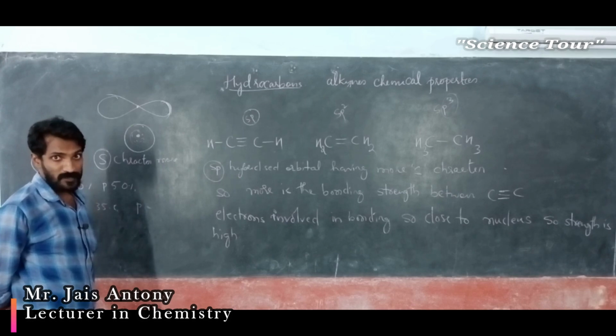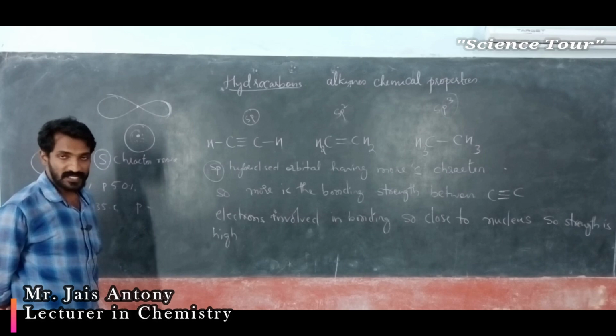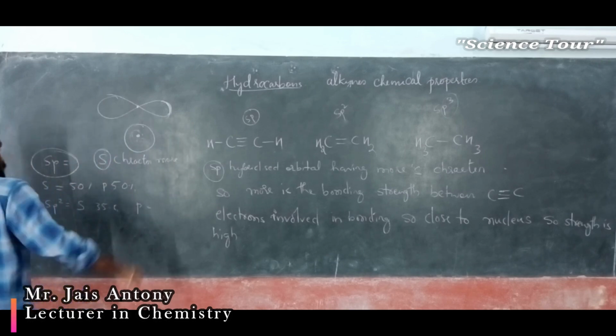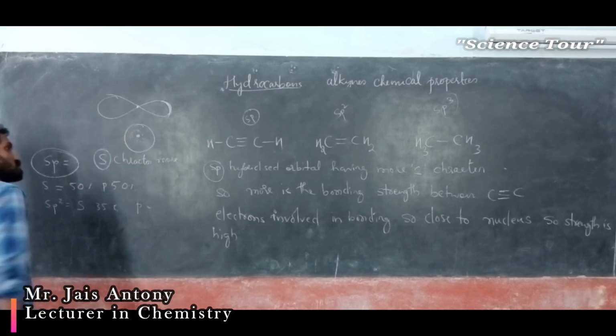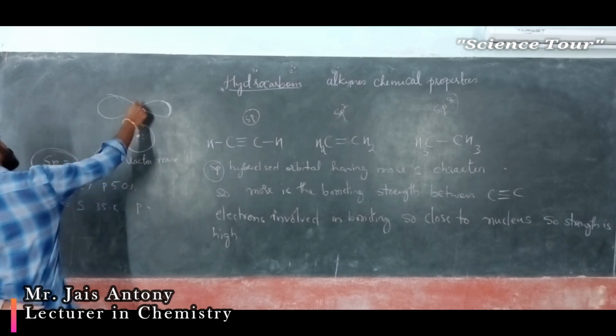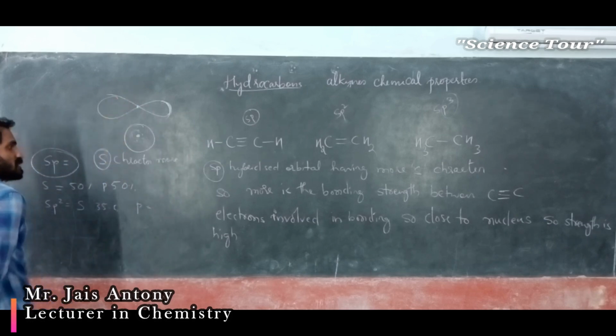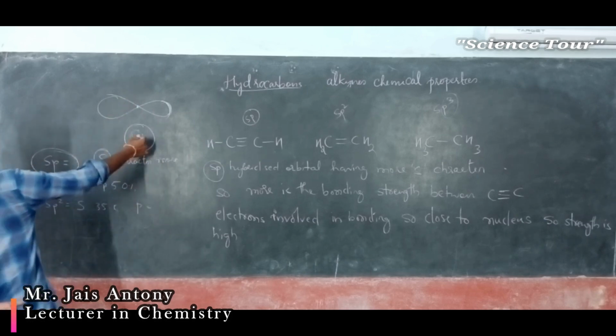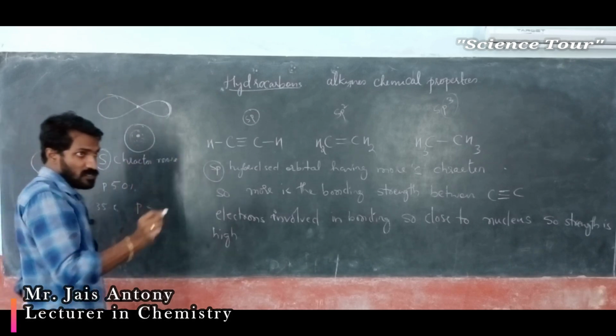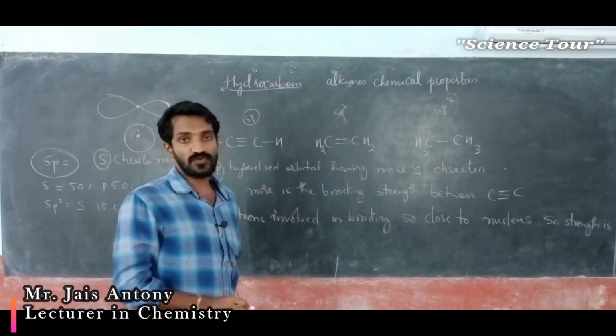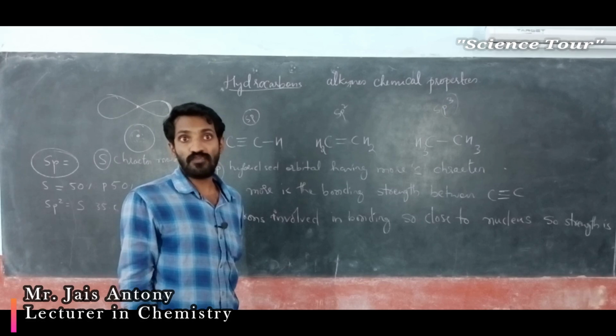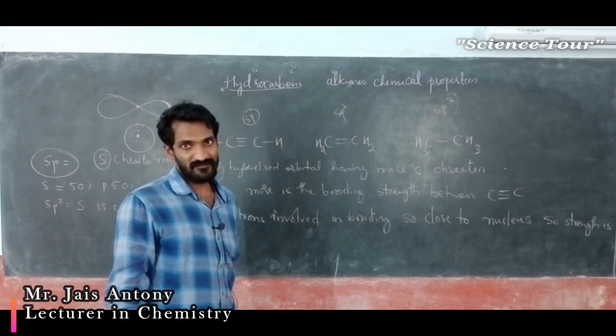Correct? These two concepts are clear. In last class it's over. Just go through that last video. My dear students, here electrons are very near to the nucleus, but at the same time here electrons are away from the nucleus in p orbital. If S character is more, electrons are so close to nucleus and bond strength is also high.